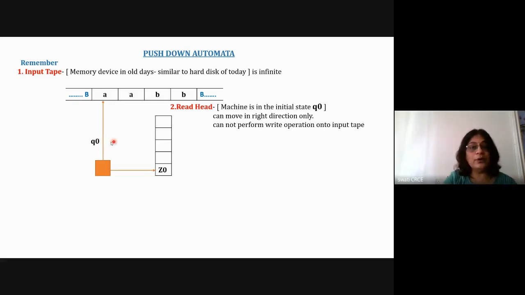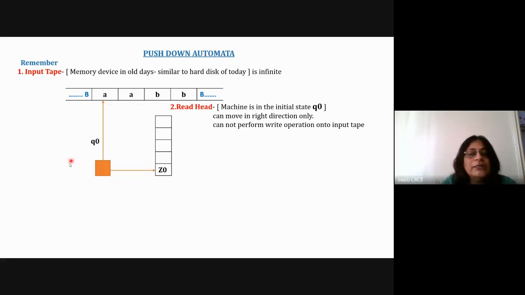In a Turing machine, your read head can go to the left, it can go to the right, or it can remain in the same location. Plus, it can read as well as overwrite. But the pushdown machine is similar to a DFA. In a pushdown machine, the read head reads the symbol, and by default, after reading, it goes to the right. You don't have to say that it should go to the right; automatically, it will go to the right. After the read operation, the read head will move to the next location, where it will read the next symbol from the input tape.